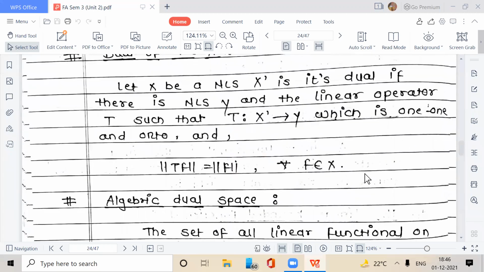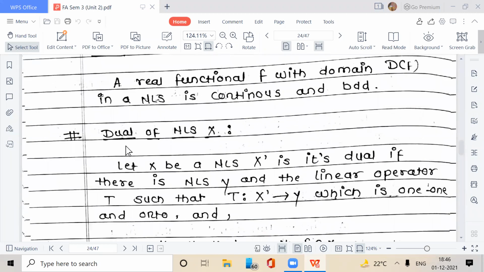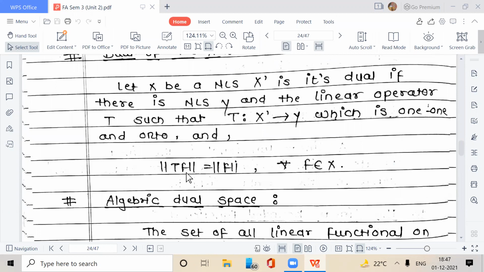After this definition, we see this definition. Dual of a norm-linear space X. Let X be a norm-linear space and X' its dual. If there is a norm-linear space Y and a linear operator T such that T from X' to Y is 1-1 and onto, and it preserves the norm, that is norm of Tf is equal to norm of f,